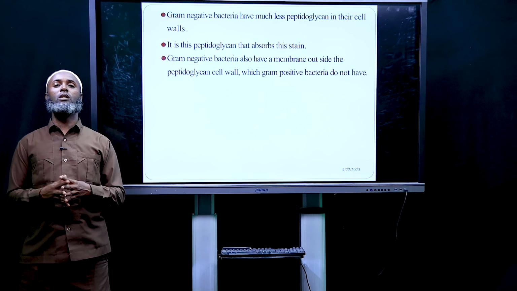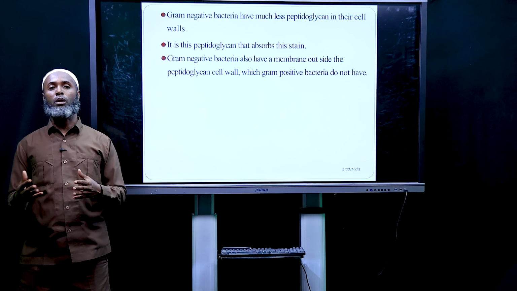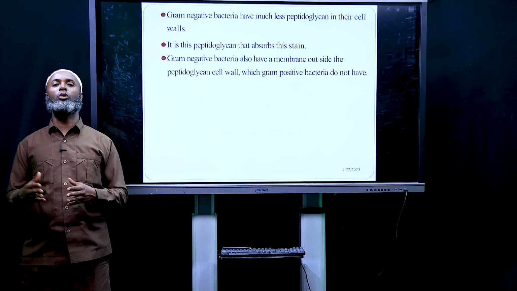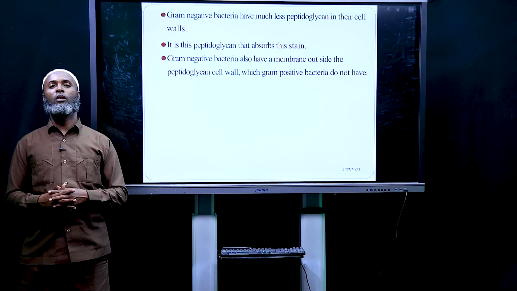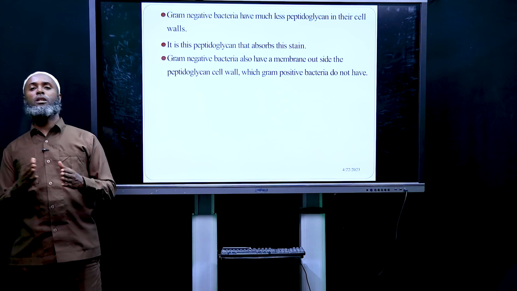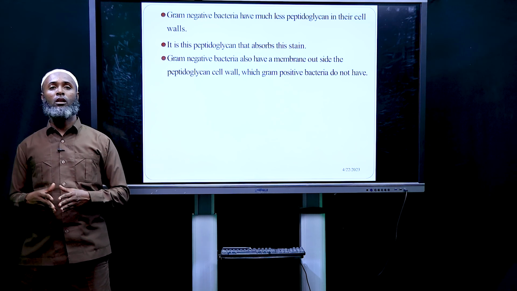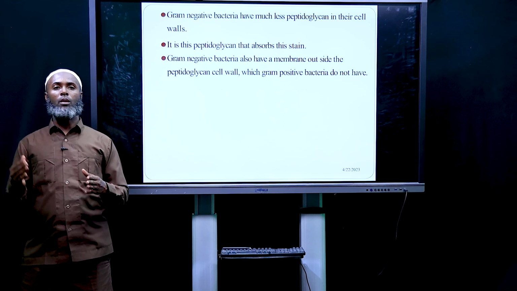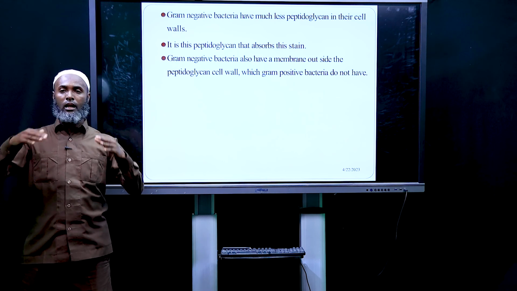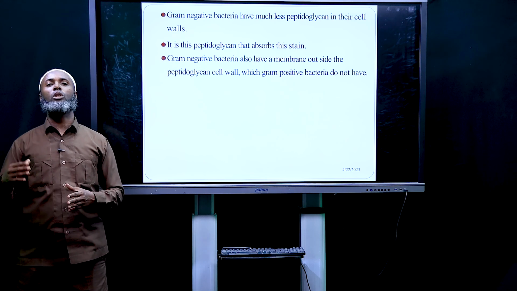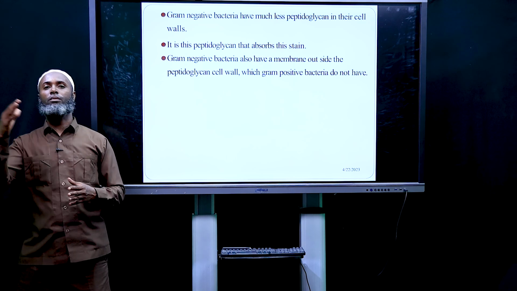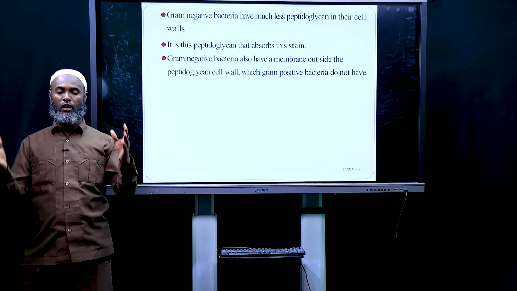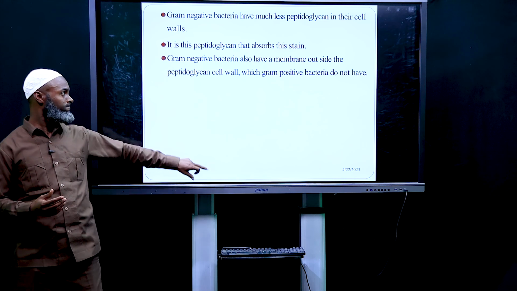Gram-negative bacteria also have a membrane outside the peptidoglycan cell wall, which is another covering that gram-positive bacteria do not have.